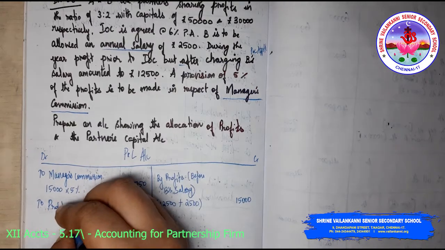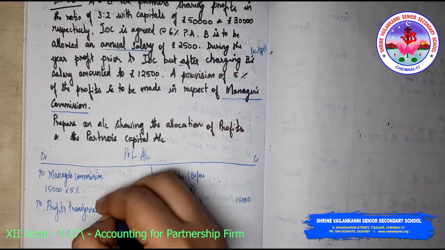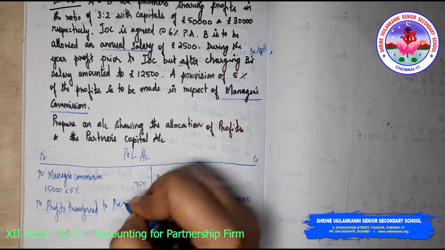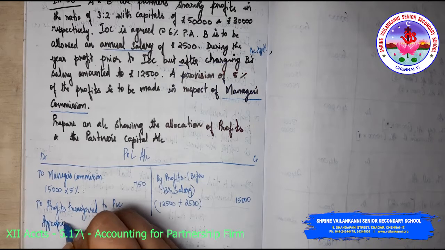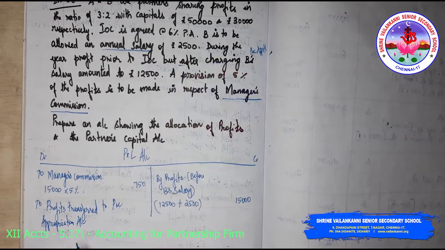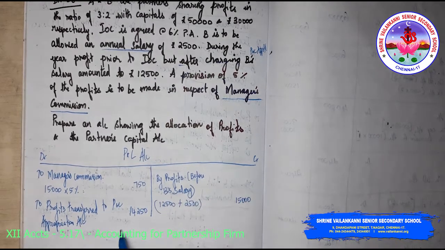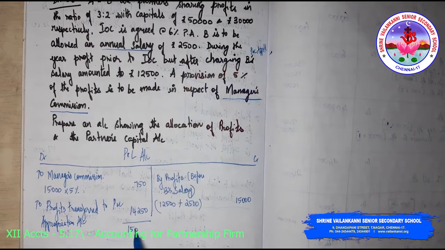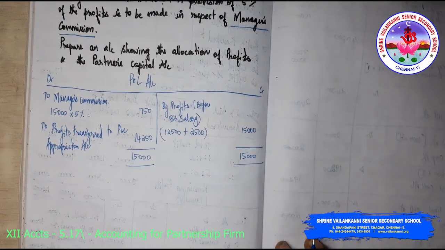Profits transferred to P&L appropriation account, which is 14,250. So 15,000 and 15,000.